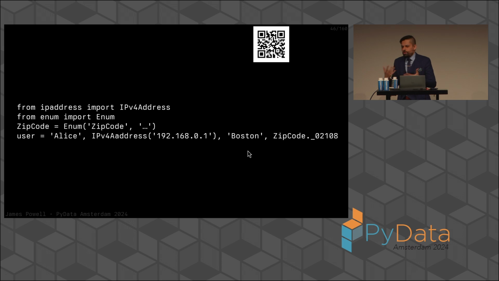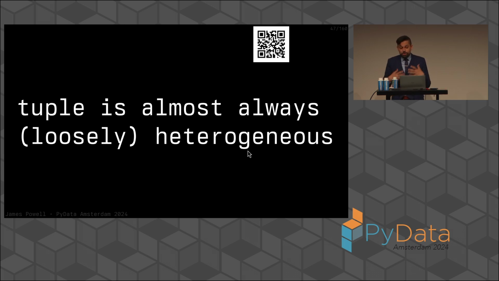And in fact, the zip code should be an enumerated value. The IP address could use something like IP address from the standard library. But here, we just turned something that's loosely heterogeneous to something that's strictly heterogeneous. This didn't really change the nature of our argument one way or the other. It turns out that in practice, tuples in Python are almost always loosely heterogeneous.